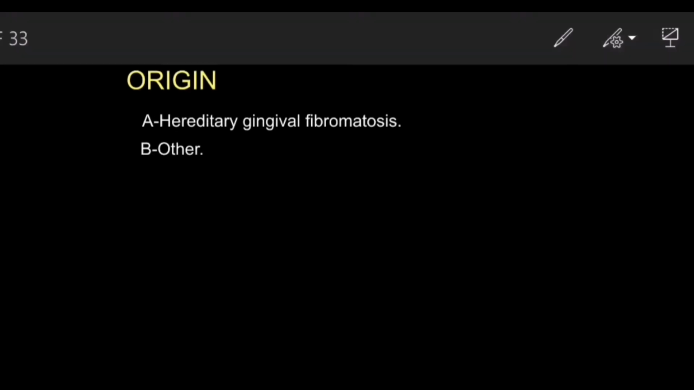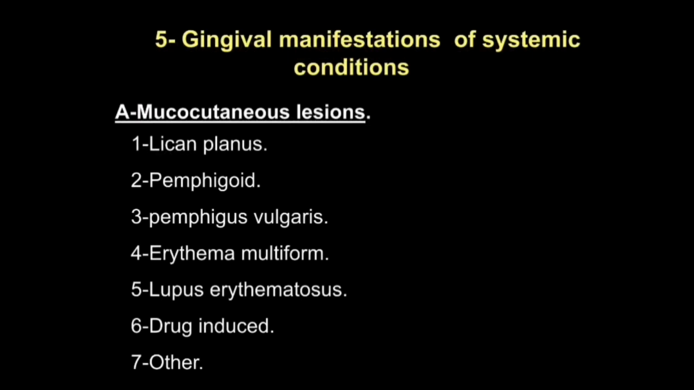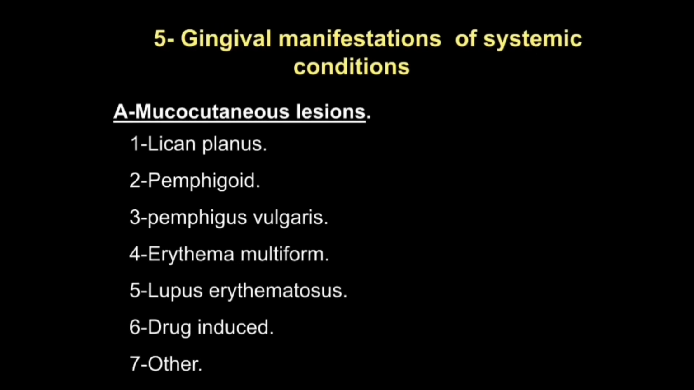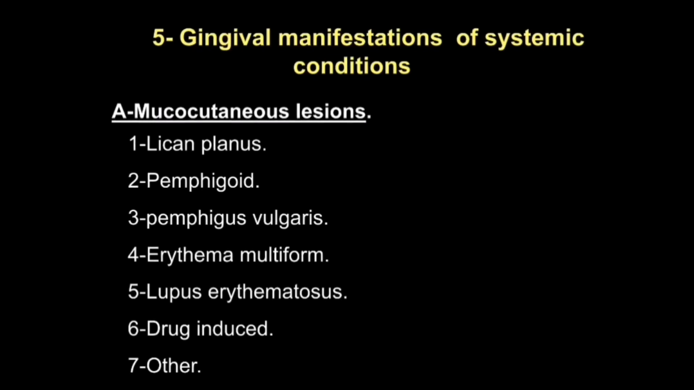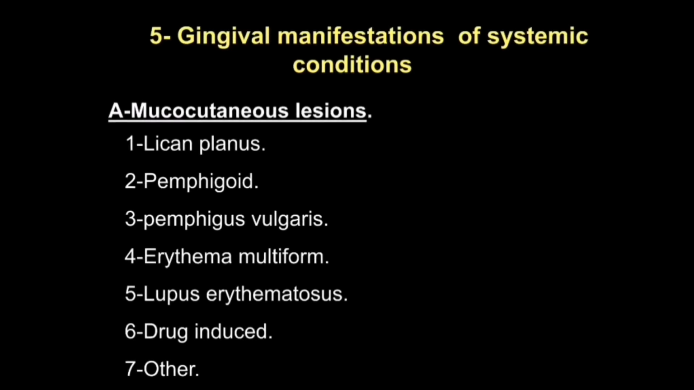Gingival lesions of genetic origins, we have hereditary gingival fibromatosis. Gingival manifestations of systemic conditions like mucocutaneous lesions such as lichen planus, pemphigoid, pemphigus vulgaris, erythema multiforme, lupus erythematosus, drug-induced, or other.